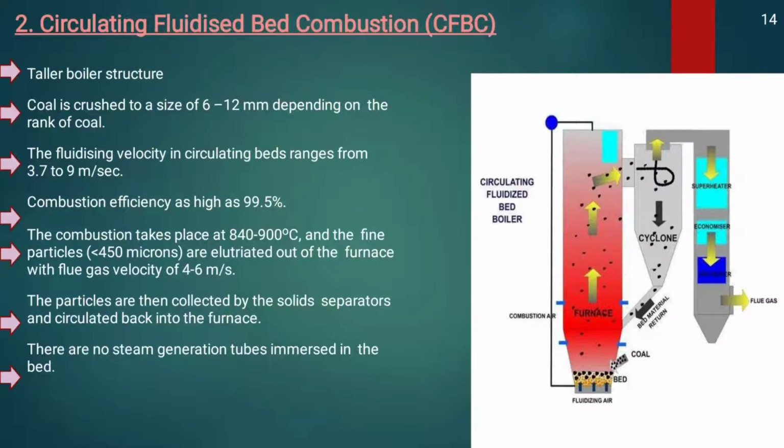with flue gas of velocity 4 to 6 meter per second. The particles are then collected by the solid separators and circulated back into the furnace. There are no steam generation tubes immersed in the bed.